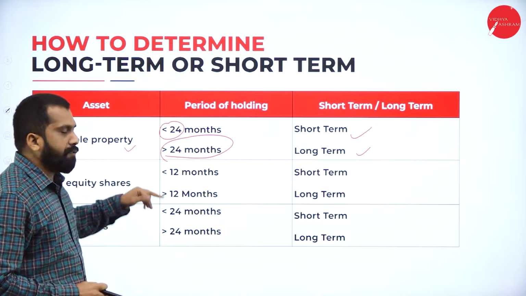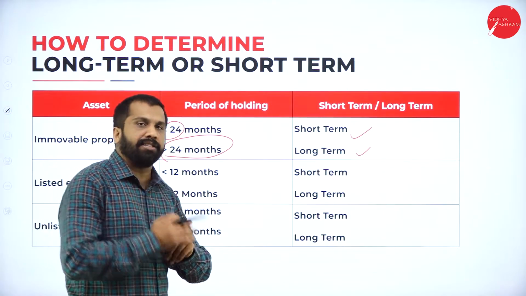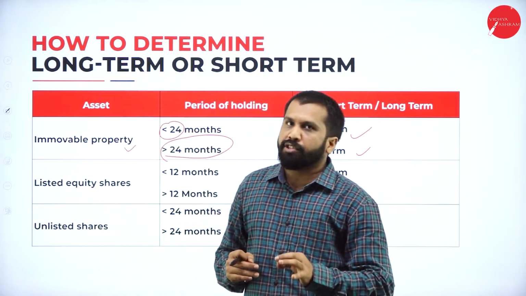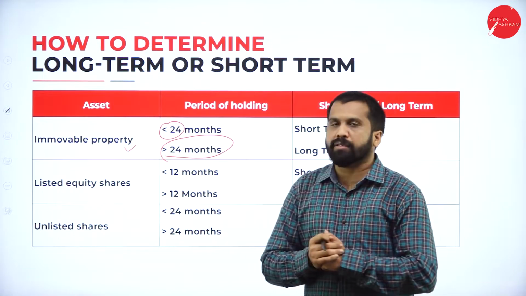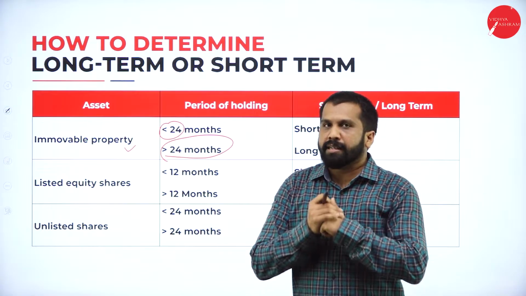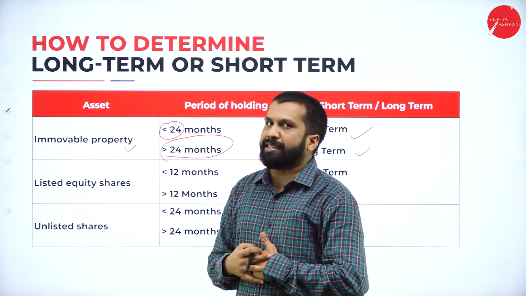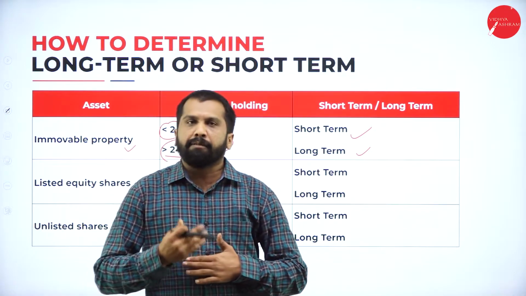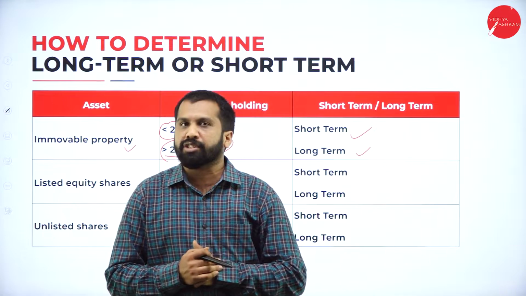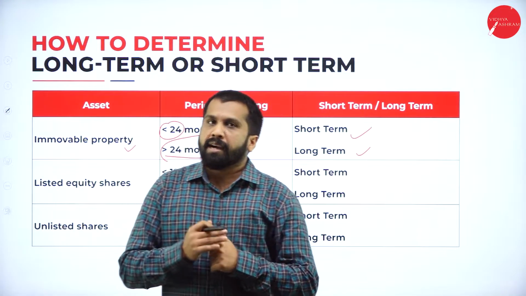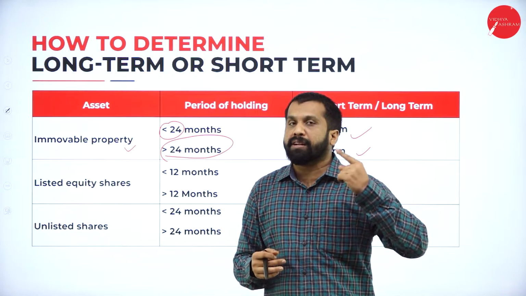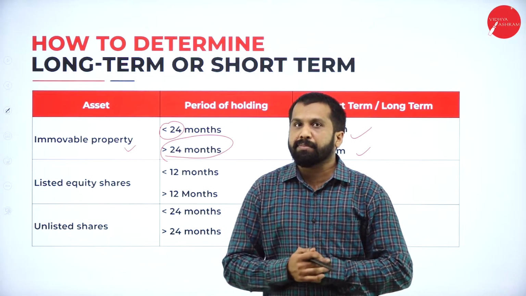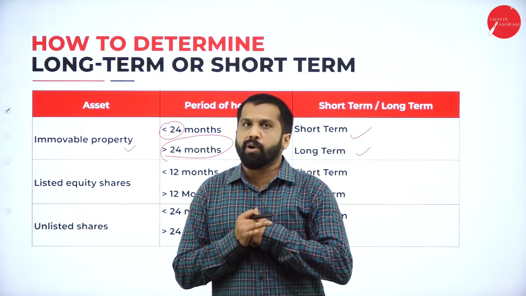If you hold a share for less than 12 months, it is short term. If you hold shares for more than 12 months, we call it long term. Hope you are clear. Yes. For example, I bought one Reliance share today. After 6 months, I sold that share. It is short term. I bought one Reliance share in 2021, and in 2022 or 23, I sold that share. That will be considered long term.